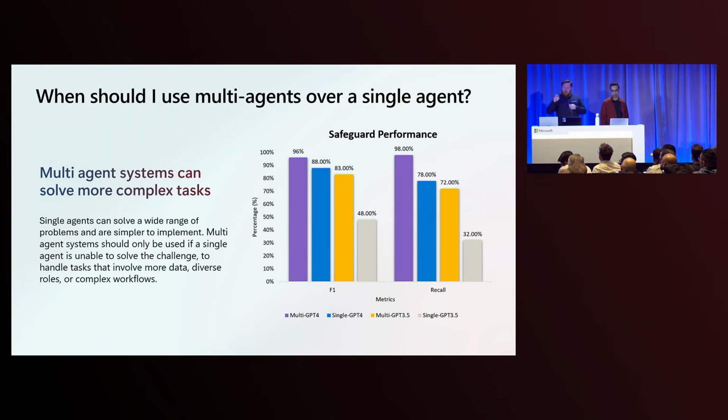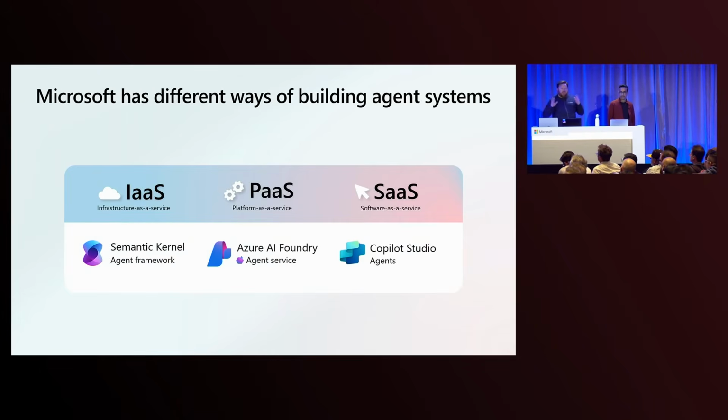And more importantly, you can dial in your quality by building your agent system and having different agents collaborate together for a certain amount of time. You can build a better quality answer out of your multi-agent system. So that's why we build multi-agent systems: to keep the agents on context and be able to solve complex problems with them.